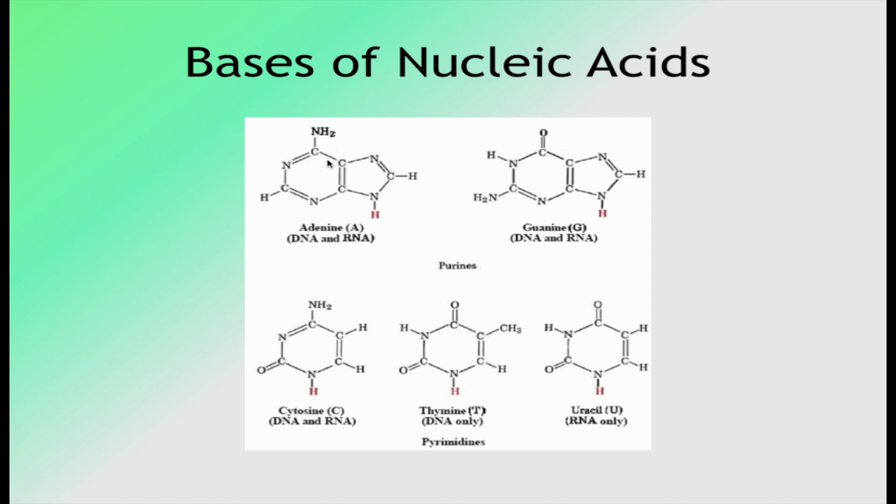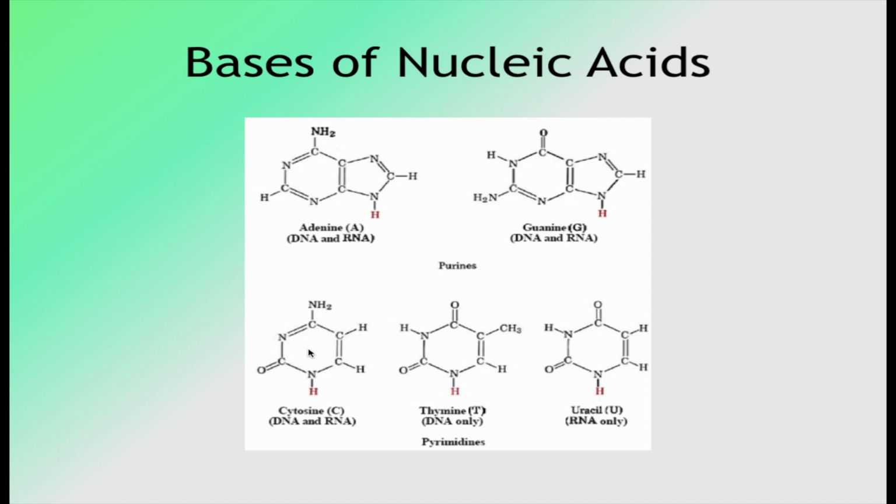Adenine has an amino group on the C6 position of the ring, and guanine has an amino group at the C2 position and a carbonyl group at the C6 position.